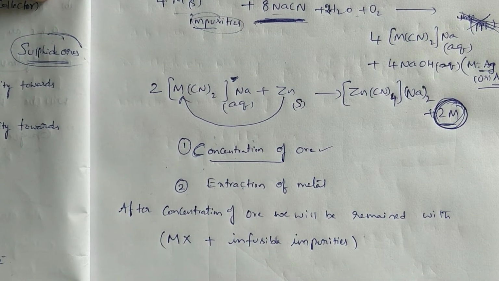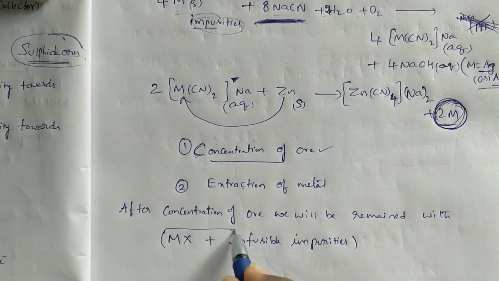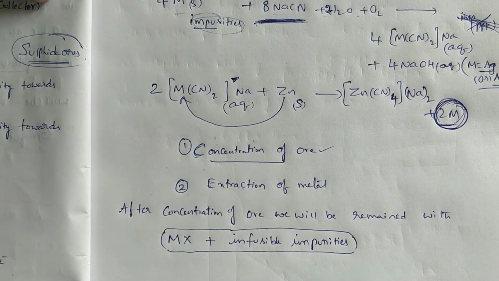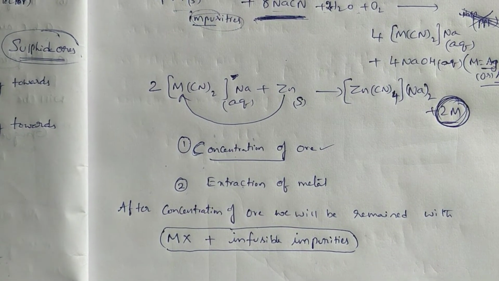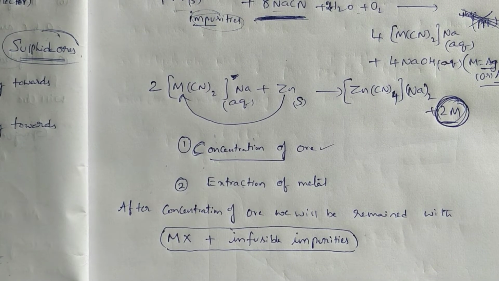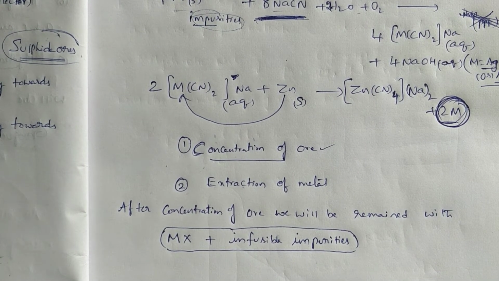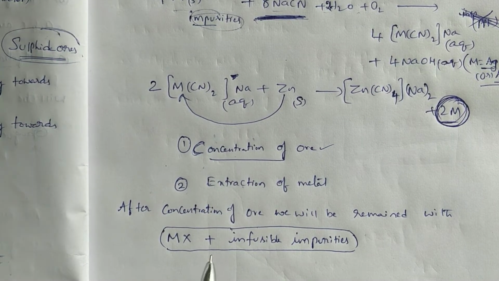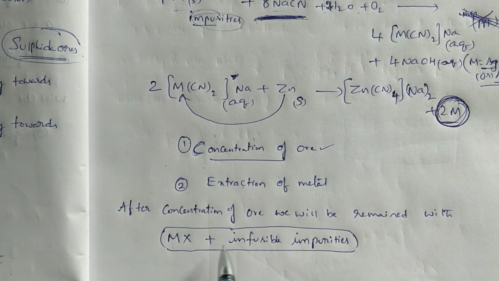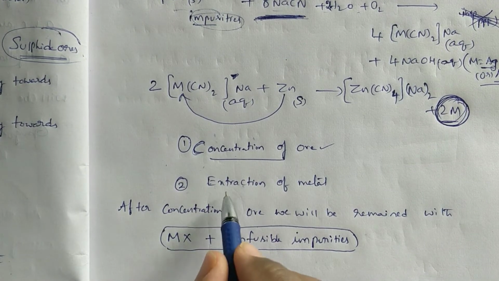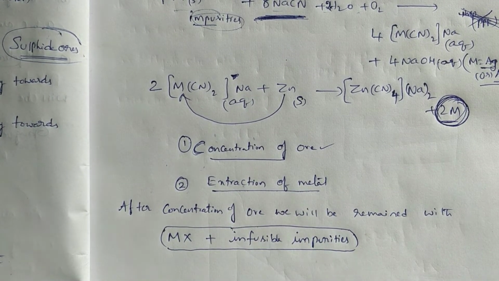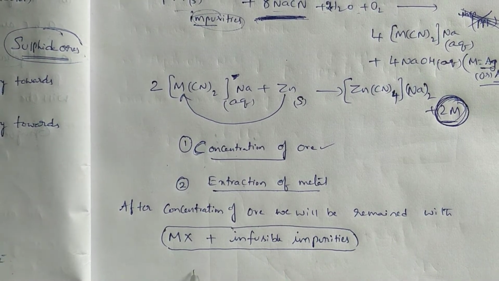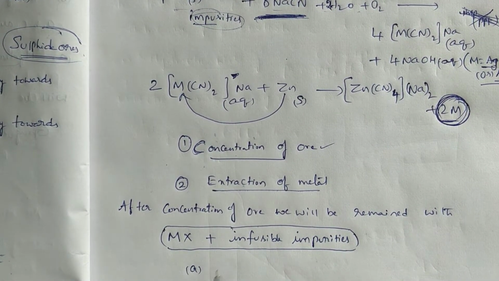Is it right? Because in first step we will remove only fusible impurities. By following those 4 methods, we will remove only fusible impurities. After removal of the fusible impurities, we will be remained with metallic compound plus infusible impurities. This one is forwarded to extraction of metal. In this extraction of metal, again 2 steps are there.